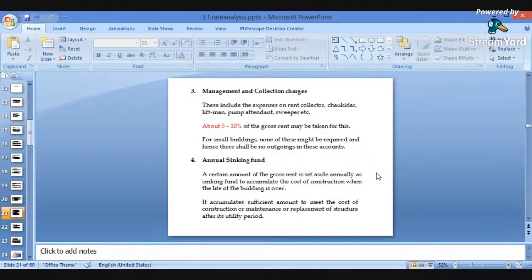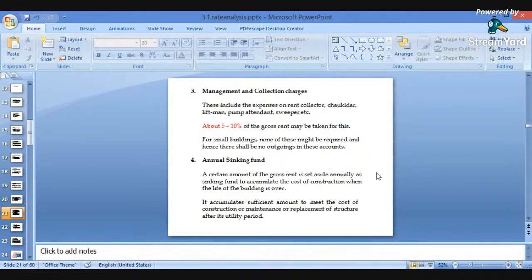If it is a small structure or a small residential building, then this 5 to 10% will not be considered. It will be considered for high rise buildings or high rise residential complexes, that is, heavy structures, because for a small residential building this 5 to 10% will not be considered.